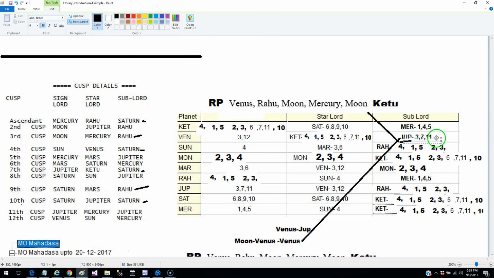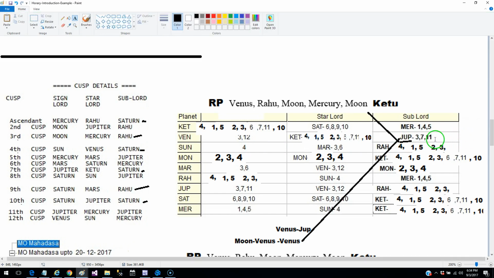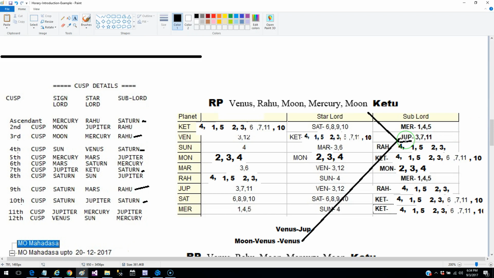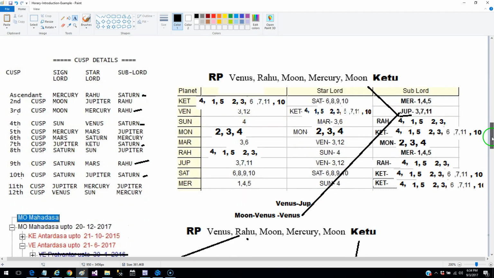One more thing I want to point out is that since the Venus is the Bhuktinath over here, and Jupiter is the sublord, and Jupiter is also connected with the 11th house, you have to look at the natural tendency of the planet. Now Jupiter is said to be a positive planet, and it gives satisfaction. So you have to blend this nature of Jupiter while telling the result.